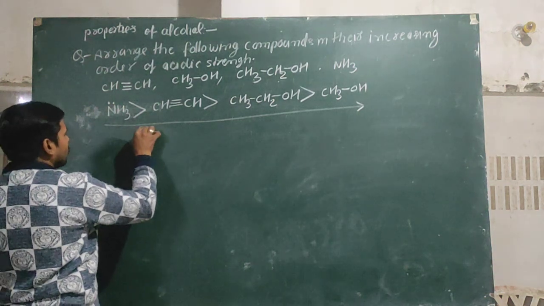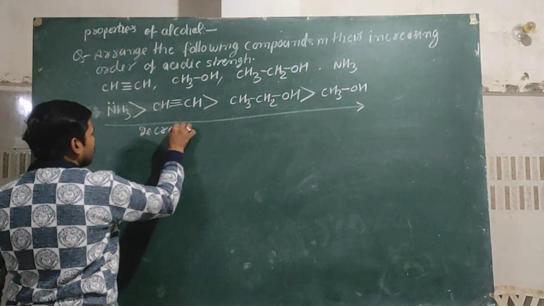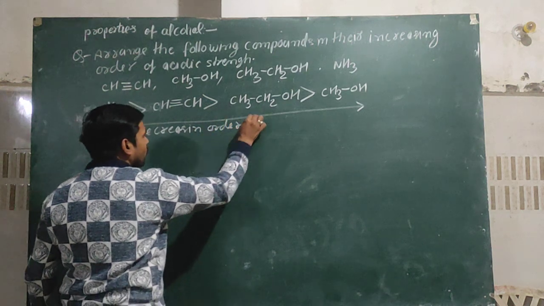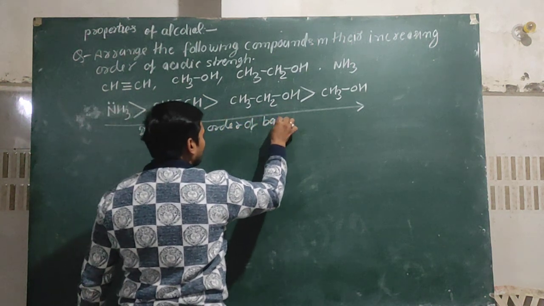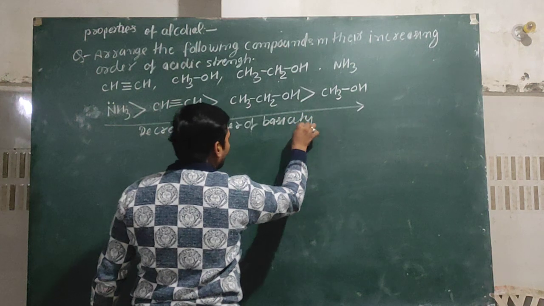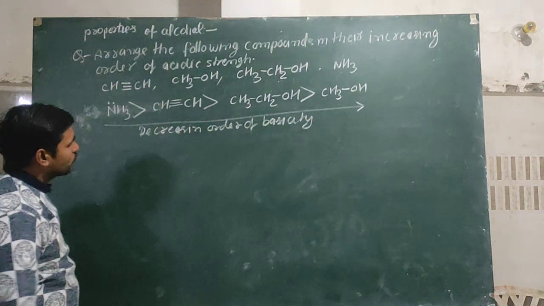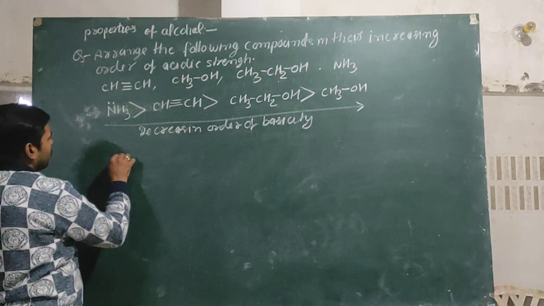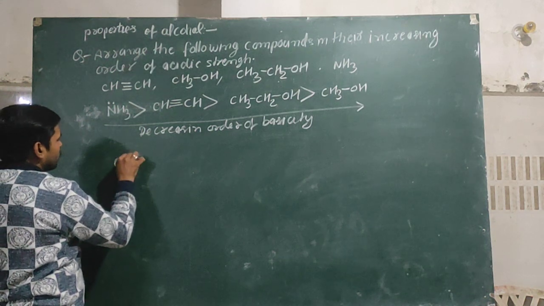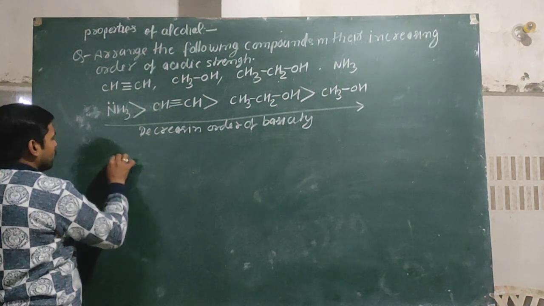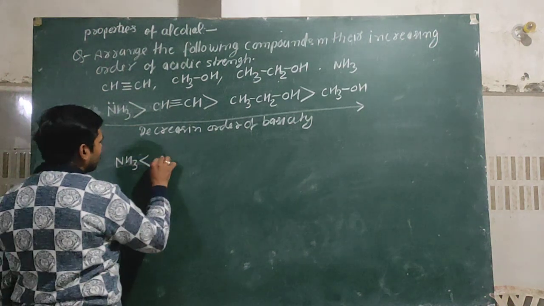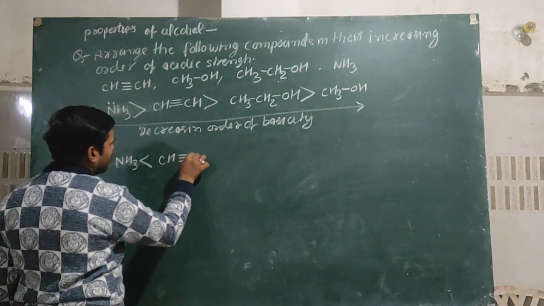It is the decreasing order of basicity. But according to the question, you can write that NH3 is less acidic than CH triple bond CH.